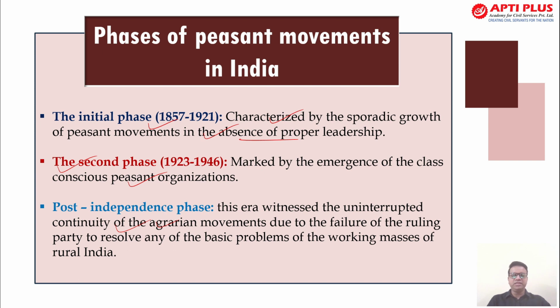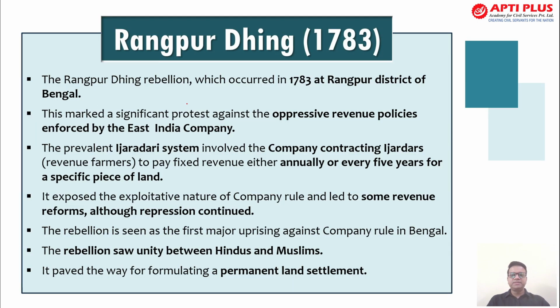Now I'll give the details of each movement that is specifically important from the prelims examination perspective. The first is the Rangpur Dhing. This was in 1783, right? So this is something you have to take into consideration, as UPSC can ask a question on it in the prelims examination. The Rangpur Dhing occurred in 1783 in the Rangpur district of Bengal. At present this is in northern Bangladesh, so make sure you do not confuse it.